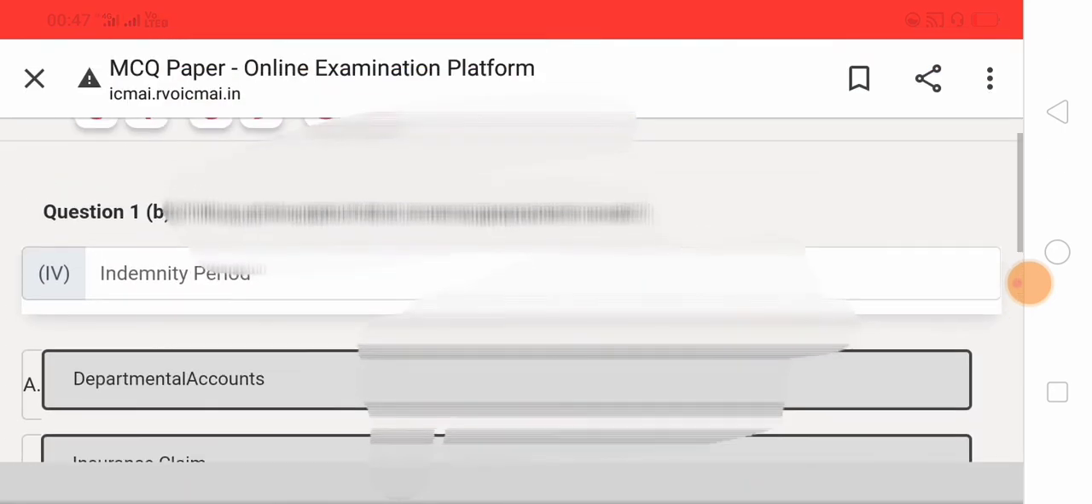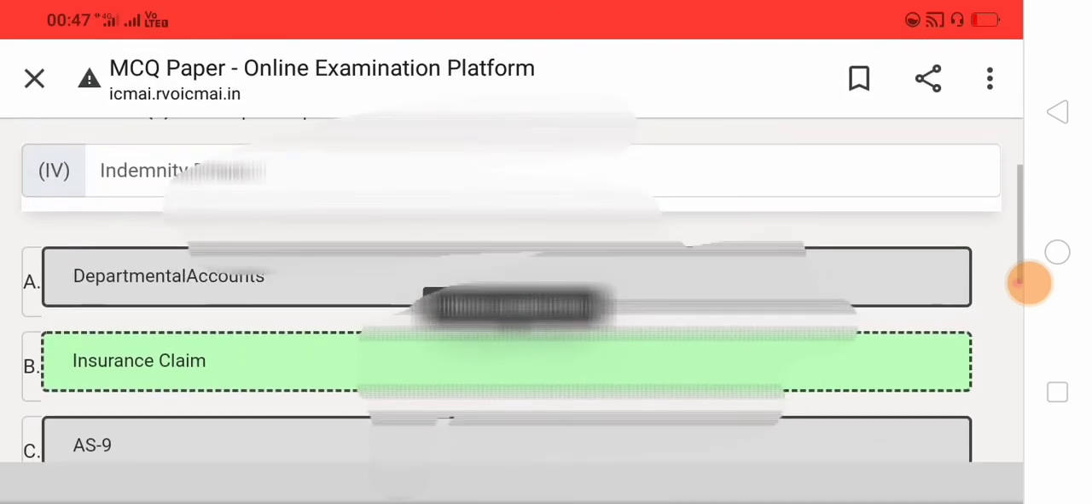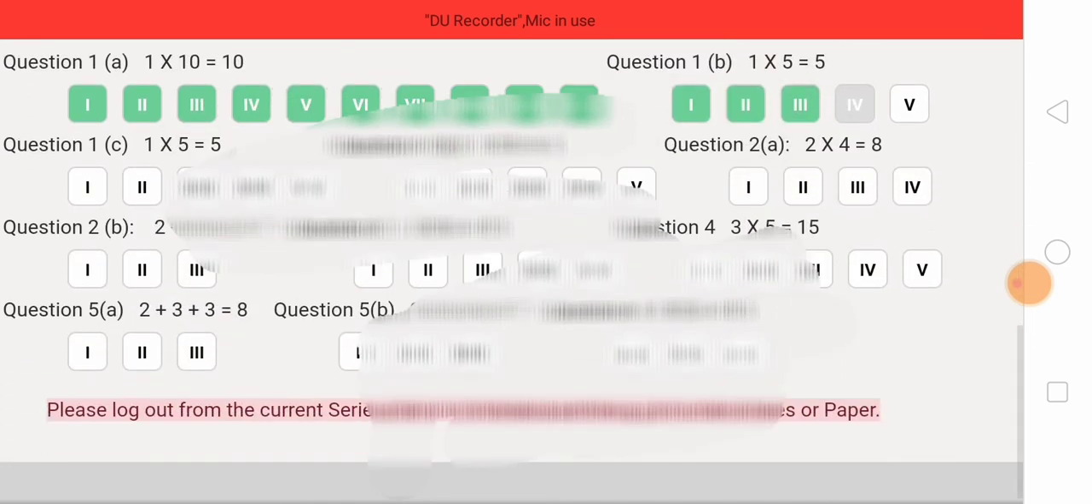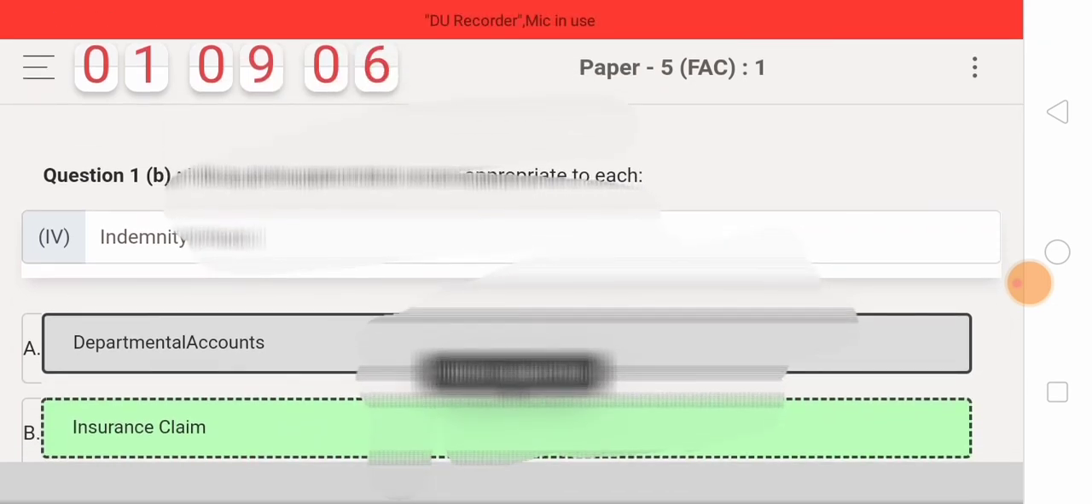It is taken to indemnity period concerning insurance claim. Like that we have submitted all the questions. Same like this, wait until you log out from the current series. After you finish this, go to the other series. The time is counting down, 1 hour 9 minutes remaining for my examination period.